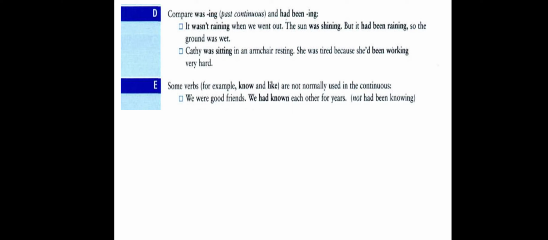We can't say we had been knowing each other for years. No, it is incorrect this way. So because the verb know is stative, we must use it in the simple form. So when it needs past perfect continuous, we must change it into past perfect simple. So it becomes like this: we had known each other for years. That's all. Thank you.